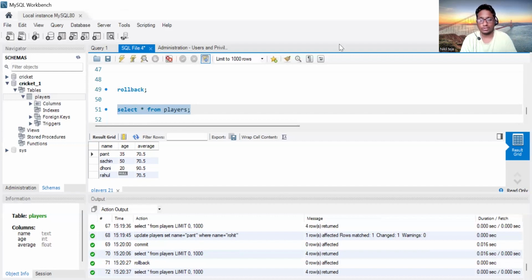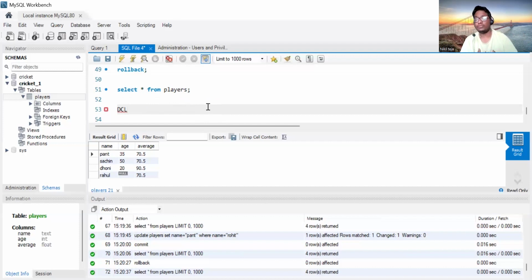So yeah, this is all about TCL guys, and next I'll be telling you about DCL. DCL is nothing but, इसका full form data control language, and mainly DCL will be used by data administrators. उसमें two keywords होंगे, grant और revoke, grant access और revoke access. So data administrators के पास grant access और revoke access होगा.